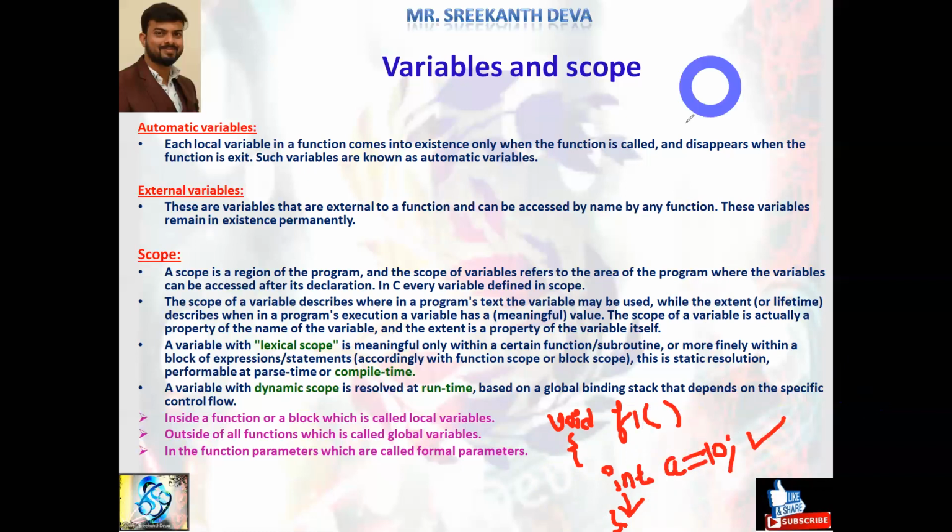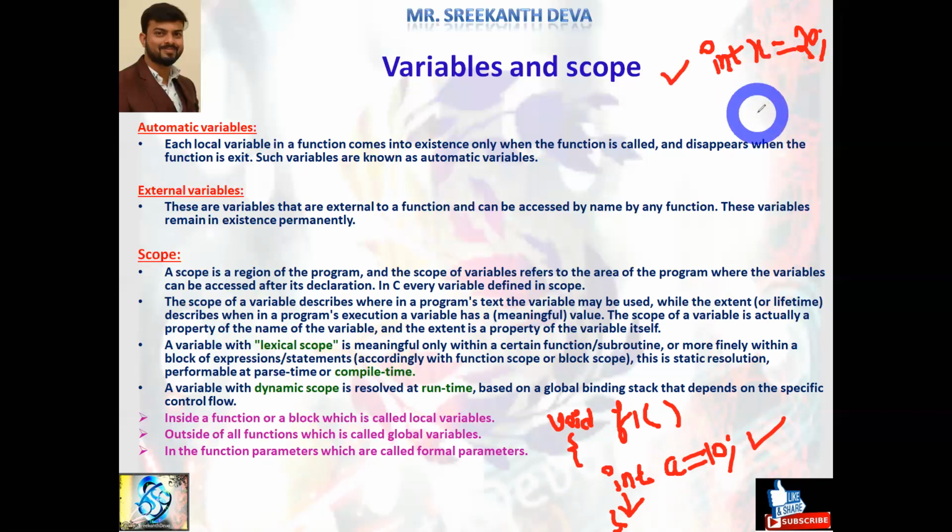Suppose I declare a variable outside of the functions, like the main function. Here I declare a variable called x and assign some value, x equals 20. This variable is called an external variable.